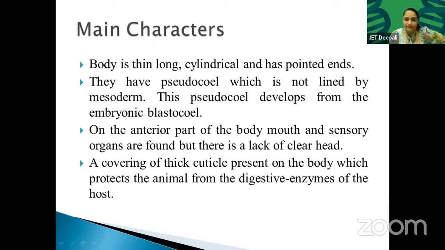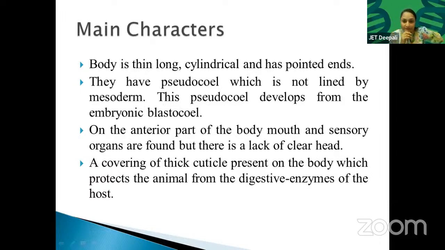On the anterior part of the body, mouth and sensory organs are found, but there is a lack of clear head. Means they are lacking a clear head. So the body is not divided into head, thorax. Head is not clear. Like in Taenia solium, it was clear. In Platyhelminths, the head was clear. But in Nematodes, the head is not clear. A covering of thick cuticle.